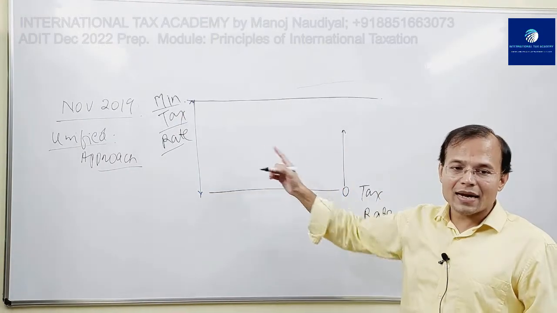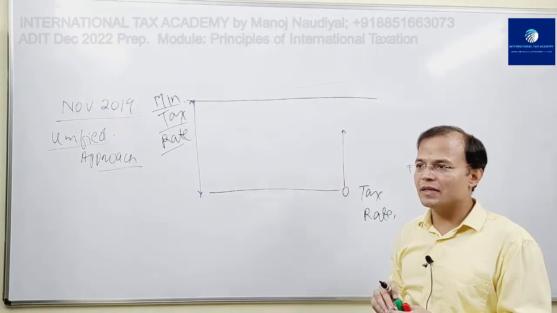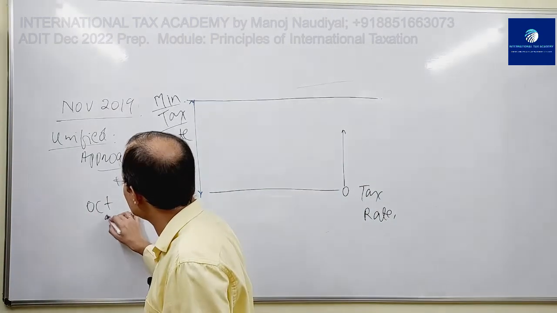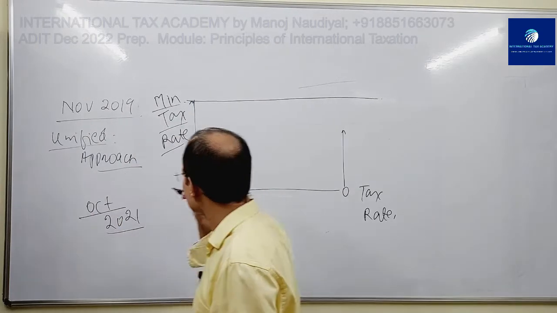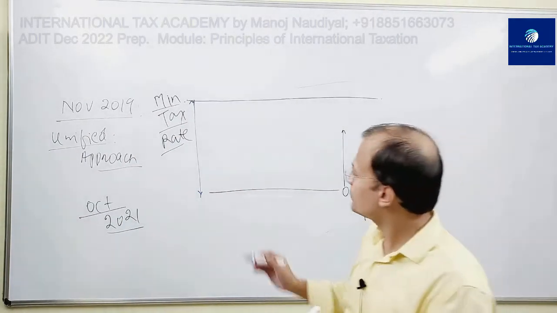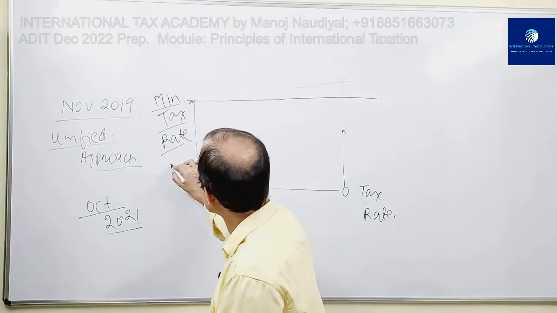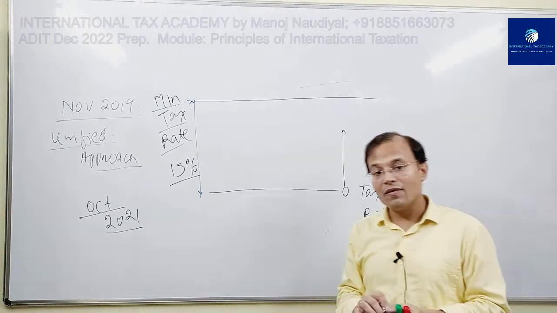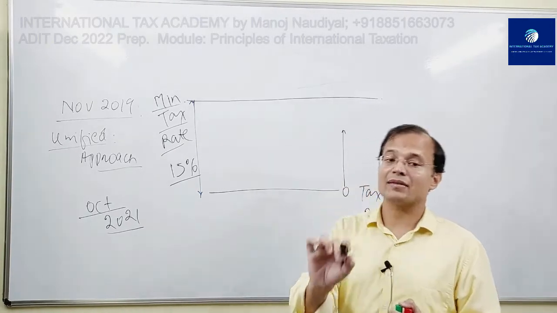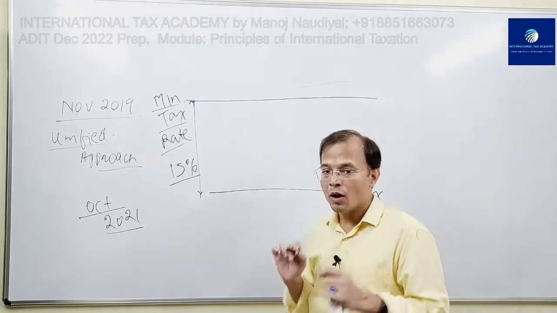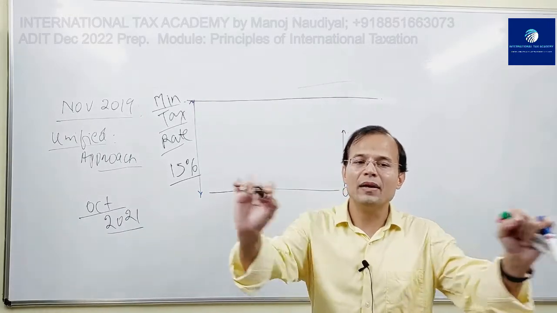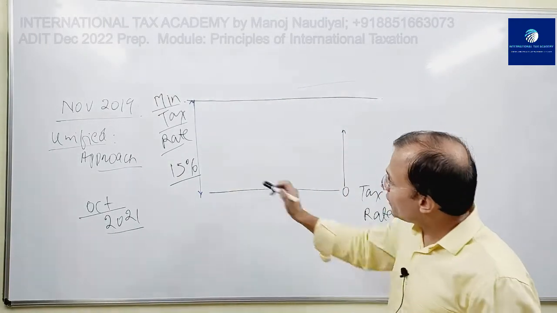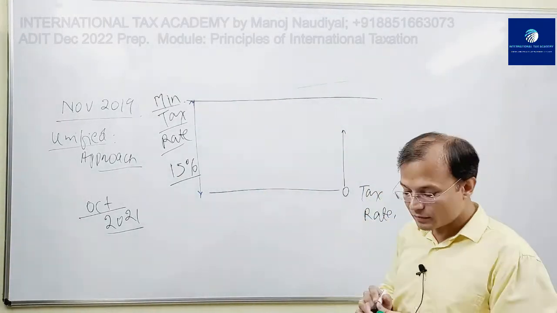The minimum tax rate that has been agreed in the October 2021 statement is 15%. So the international community desires that every in-scope MNE should pay a minimum tax rate, and that tax rate should be equal to 15%, obviously in those countries in which the MNE group is operating, is carrying out its business. So this is the minimum tax rate. This is zero tax rate.